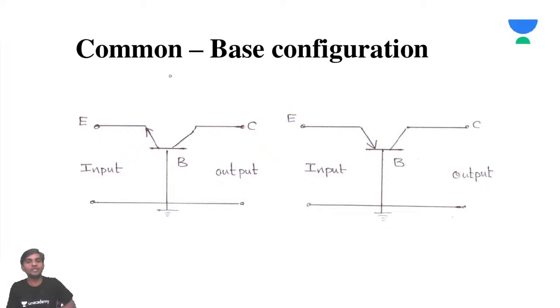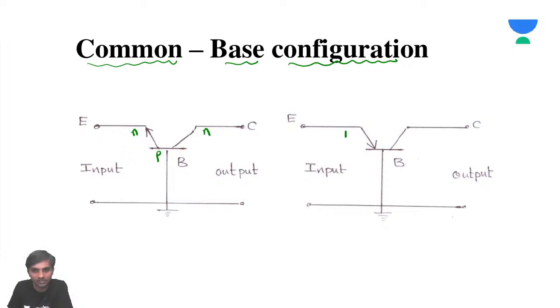Now you see here, what is a common base configuration? You see the beauty of this circuit. Which type of transistor is this, sir? When the current flows from the upward direction, this is an NPN transistor.